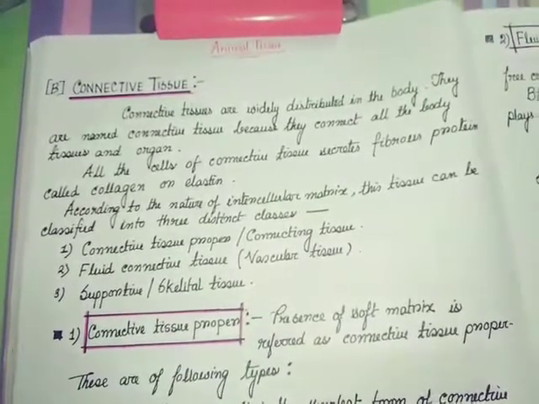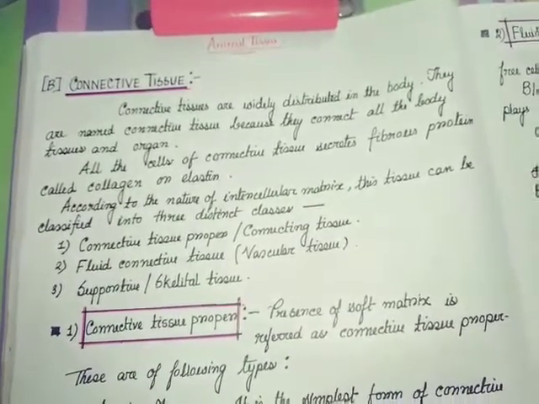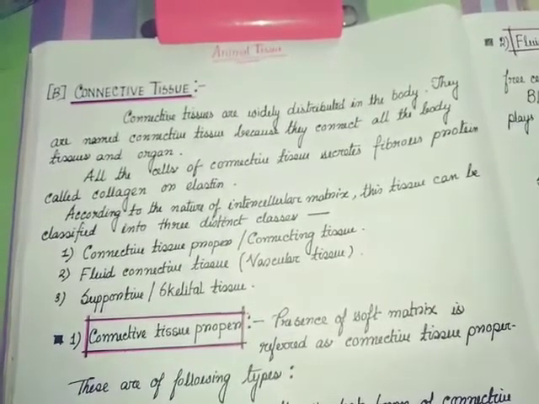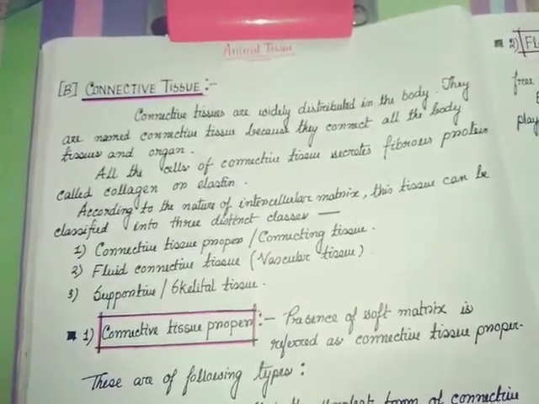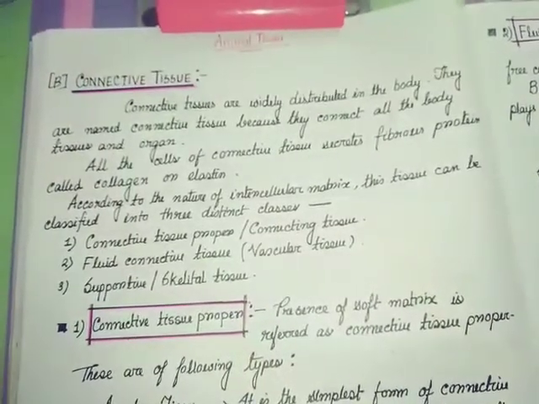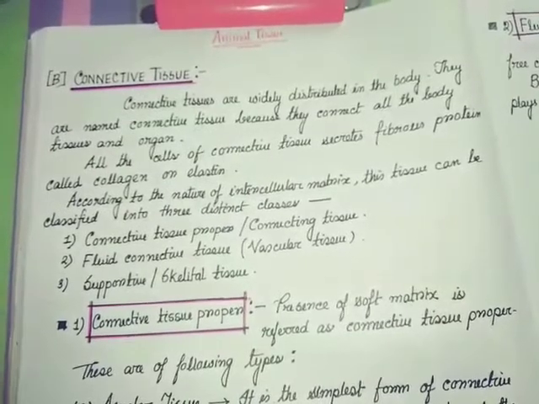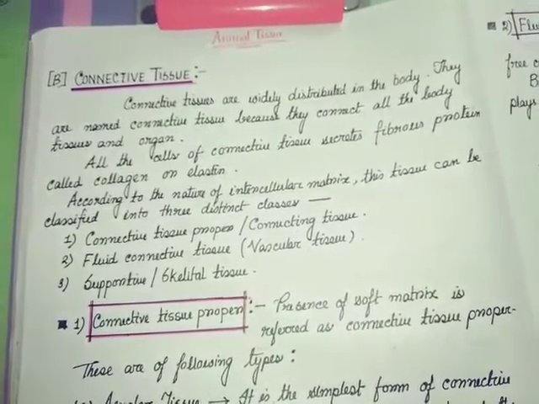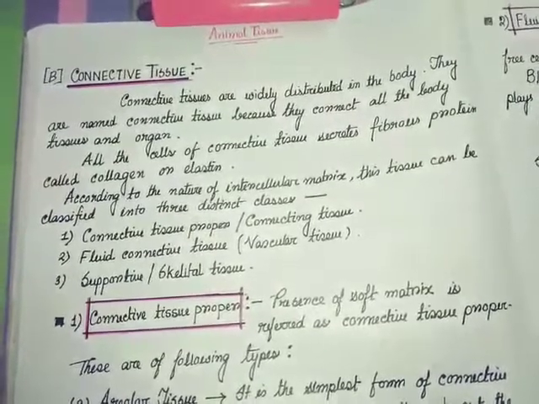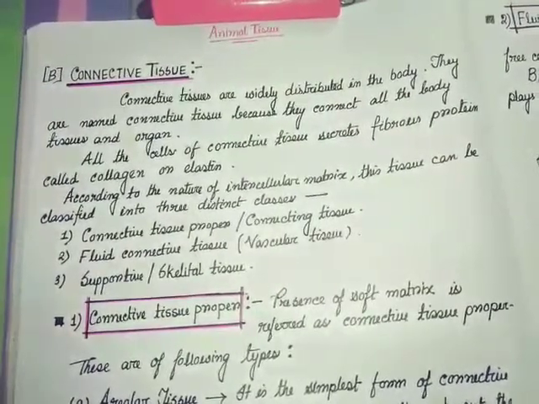Last day we already started the animal tissue portion, and we all know that animal tissues can be classified into 4 groups: epithelial tissue, connective tissue, muscular tissue, and the neural or nervous tissue. We have completed the epithelial tissue. Now today's topic is the connective tissue.